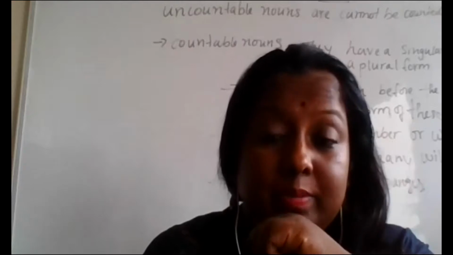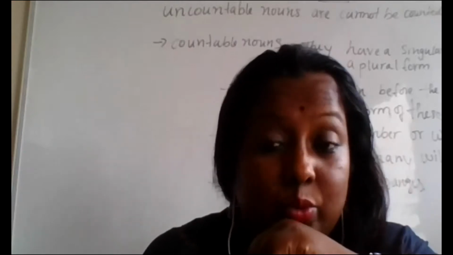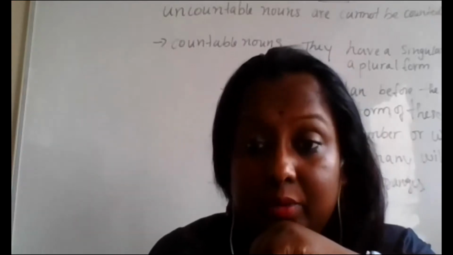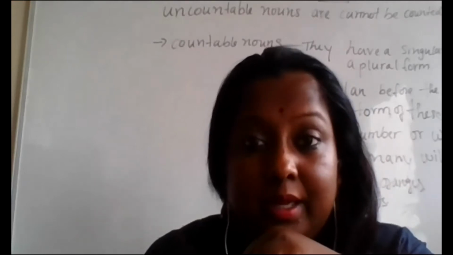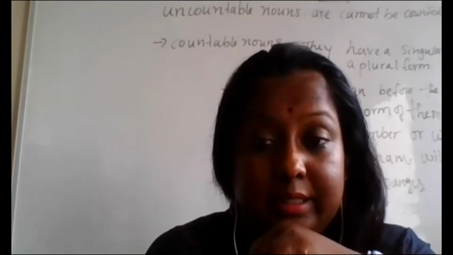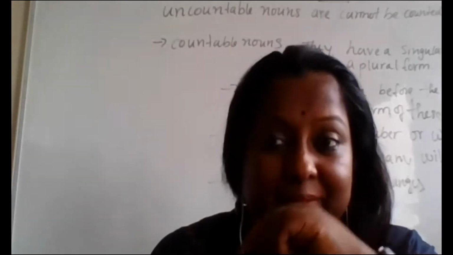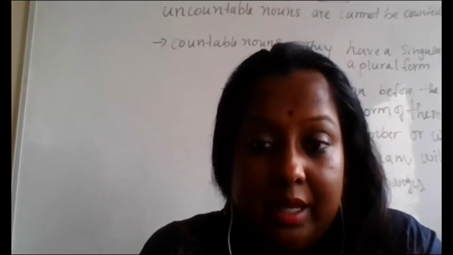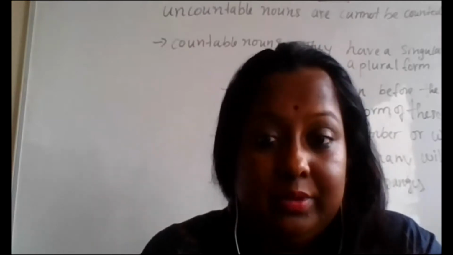But uncountable nouns means the nouns which cannot be counted. It is very simple. Countable nouns are the nouns which can be counted, and uncountable nouns cannot be counted.